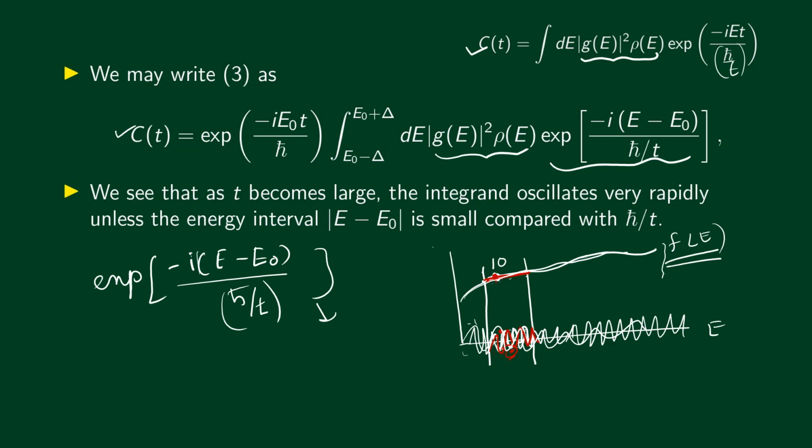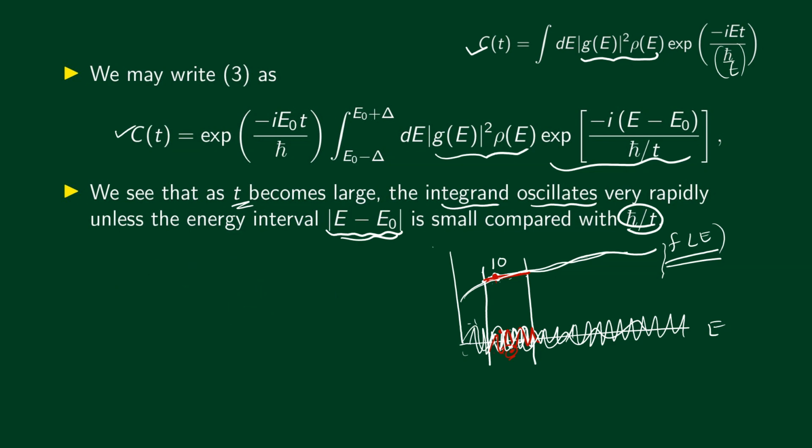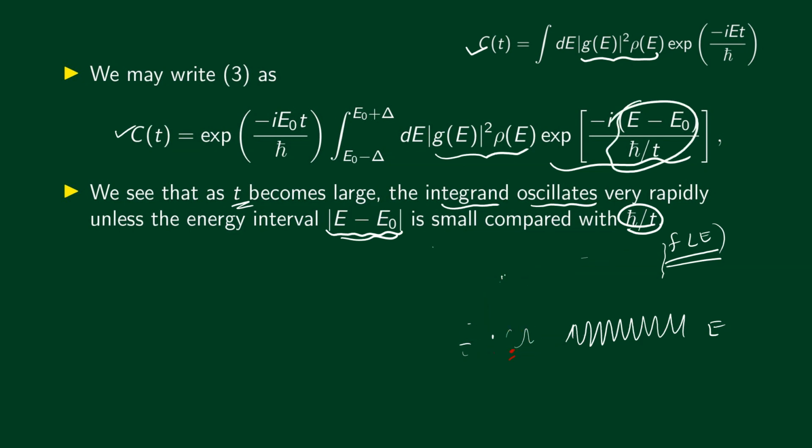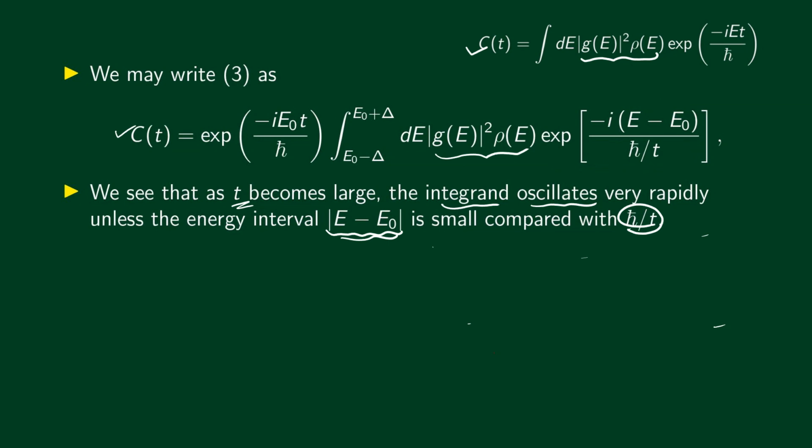So we see that as t becomes large, the integrand oscillates very rapidly unless the energy interval E minus E0 is small compared with h bar divided by t. So what's the only way to make this integral non-zero? The only way is to have this function not so rapidly oscillating. We don't want it to be rapidly oscillating. So this correlation amplitude has a considerable value only if it is slowly oscillating instead of rapidly oscillating.